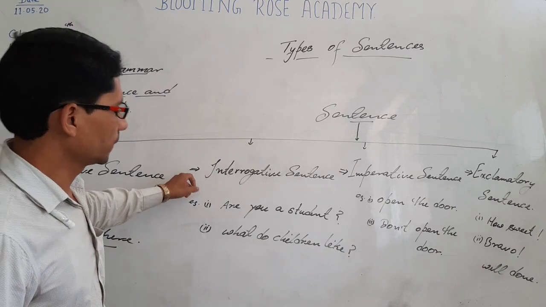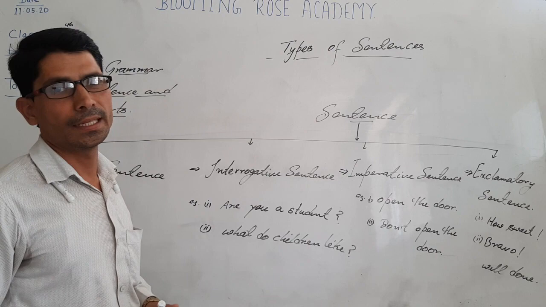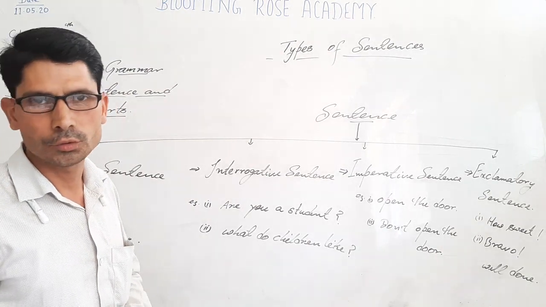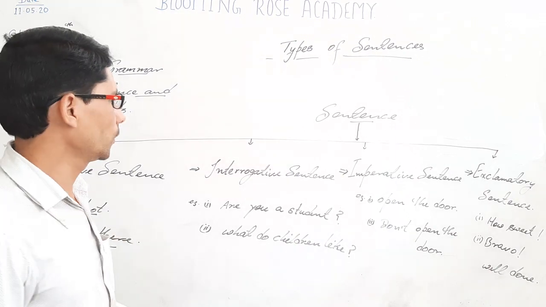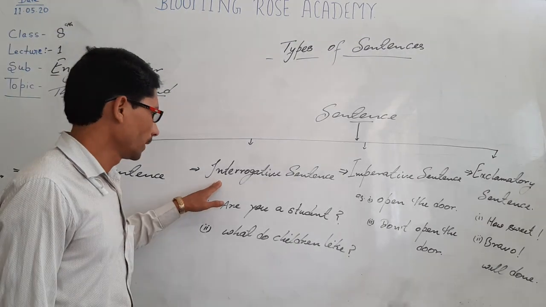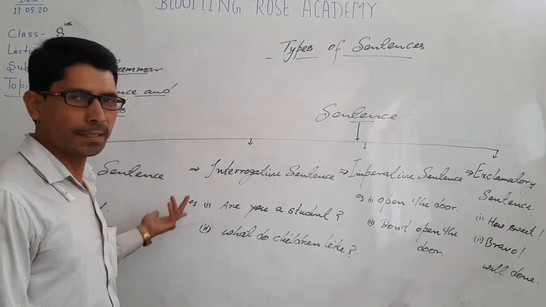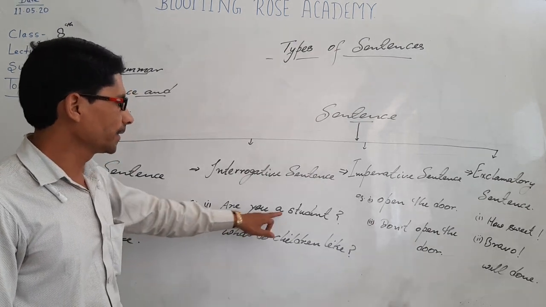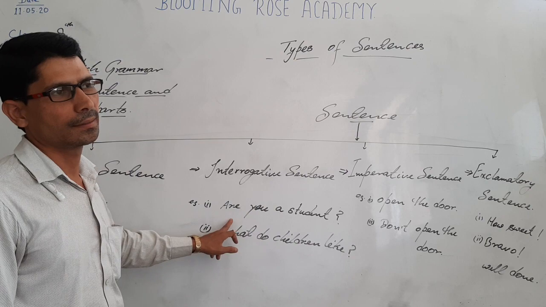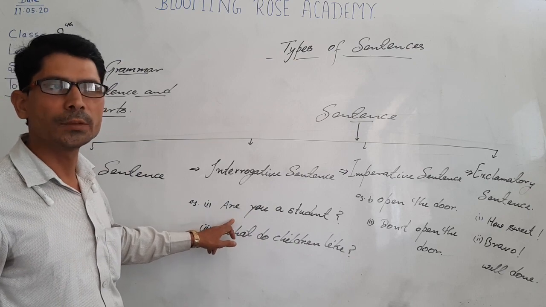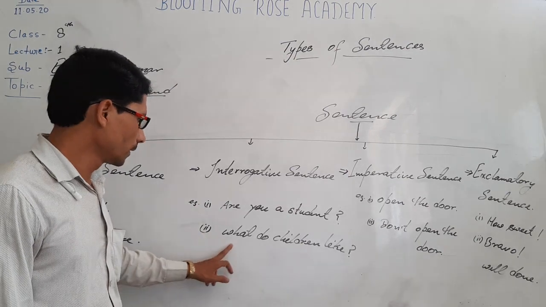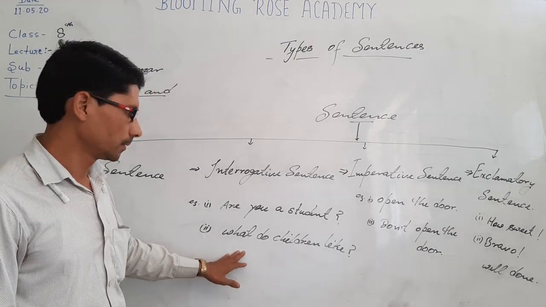Next one, interrogative sentence. A sentence that is used to ask questions. A sentence that is used to put a question is called interrogative sentence. It's obvious that it is usually used to ask questions. For example, are you a student? It means that the speaker is asking you whether you are a student or not. Second one, what do children like?